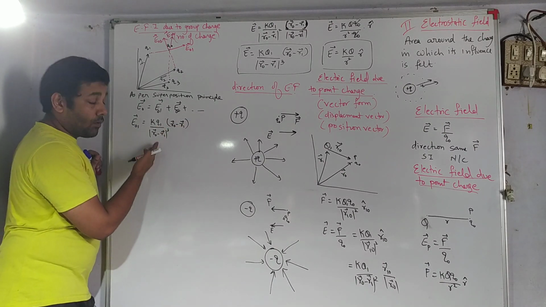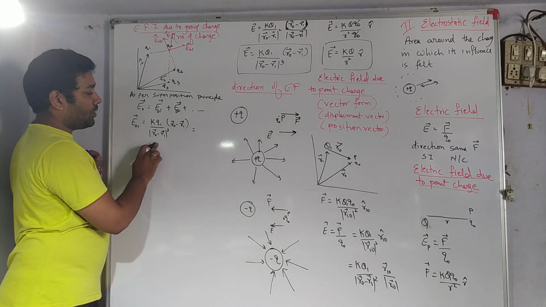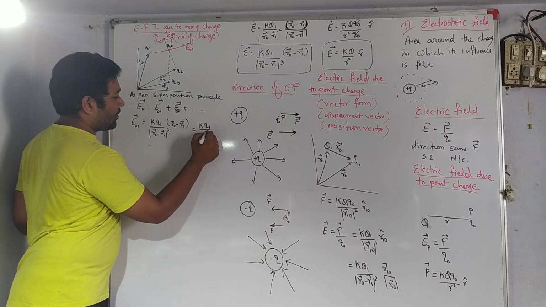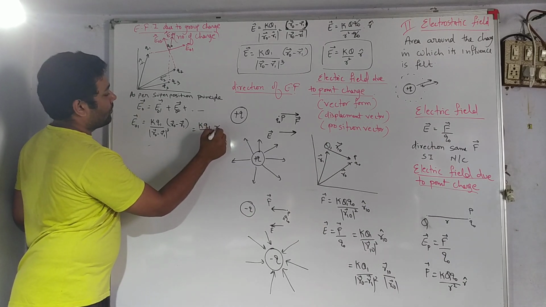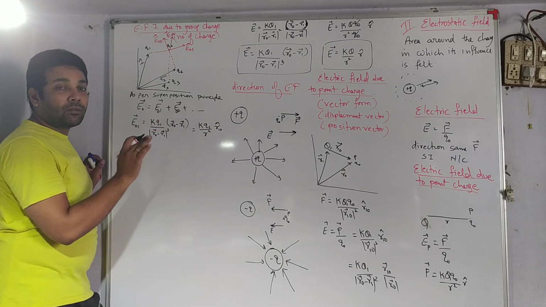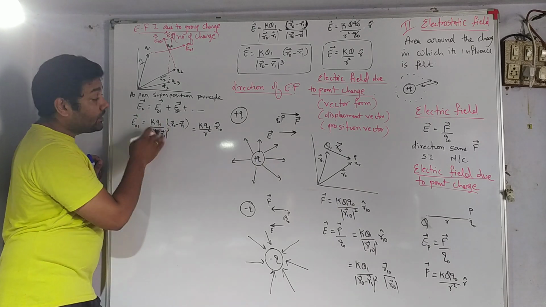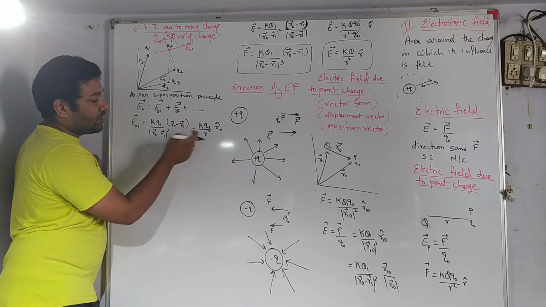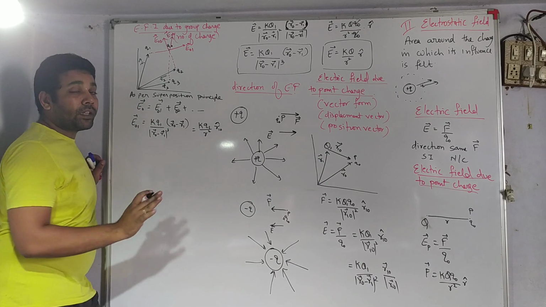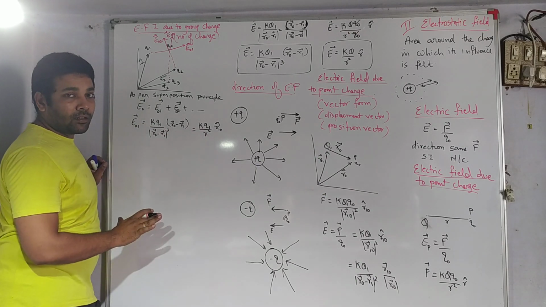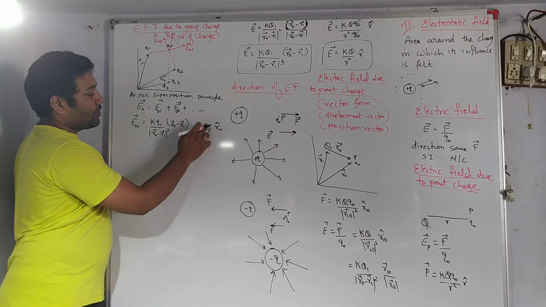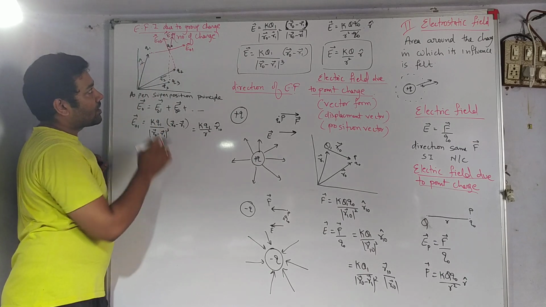Either you use this, or if you are not able to remember this formula, the simplest one you can use here is KQ by R square times R10 cap. So this is magnitude and this is direction. This is a combination of magnitude and direction. Both are simple, but if you are very good at vectors, then you will be able to correlate the relation between the two. However, the simple equation is this one: KQ1 by distance square. Distance is between R1 and R0, right?